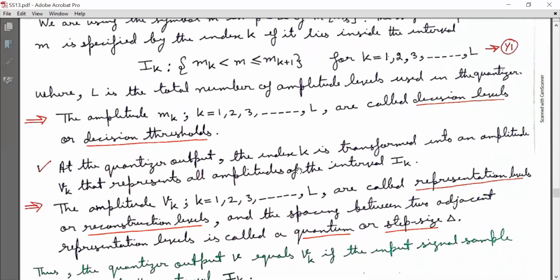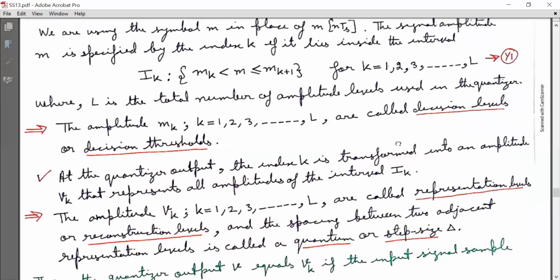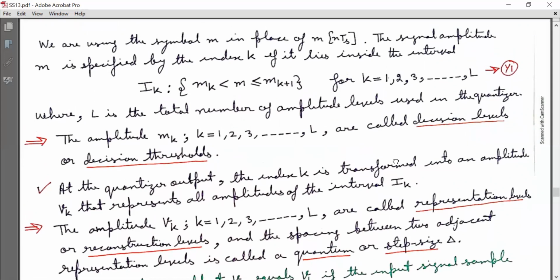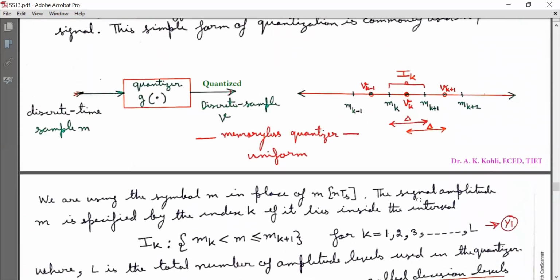At the quantizer output, the index k is transformed into an amplitude vk that represents all amplitudes in the interval Ik. So any m lying in this range is mapped to vk. If m is lying in the interval Ik, that m is mapped to vk at the quantizer output.